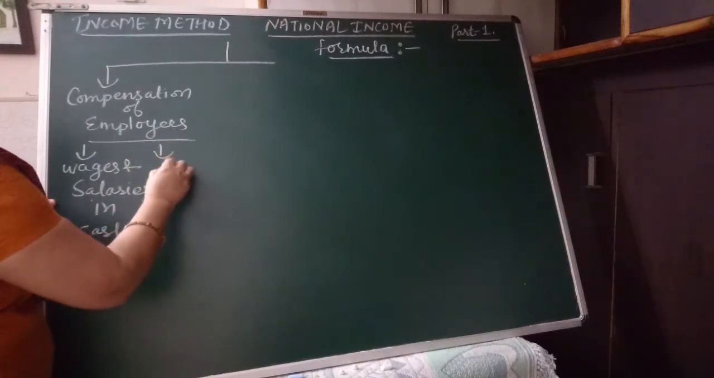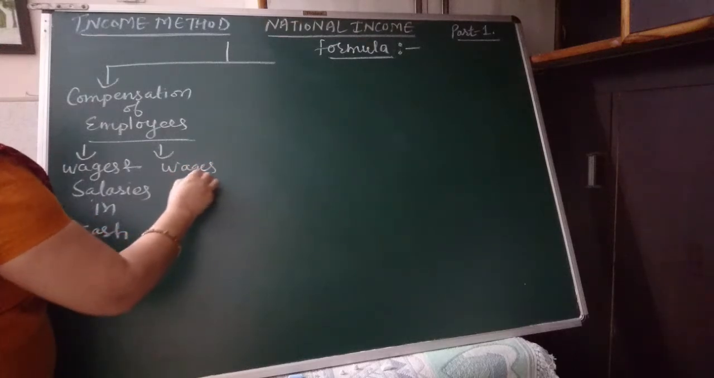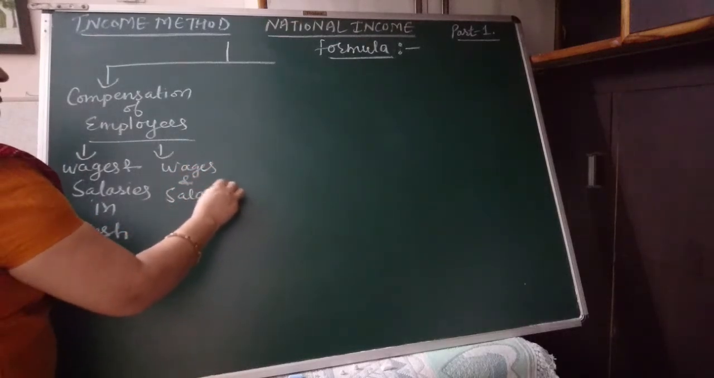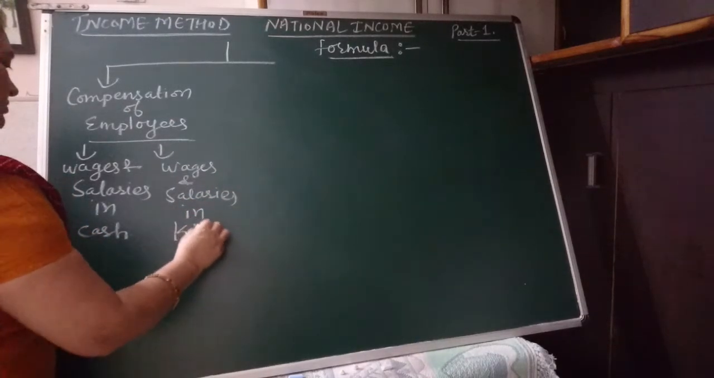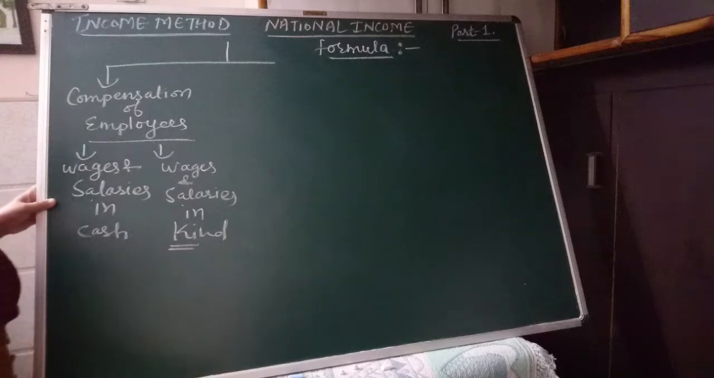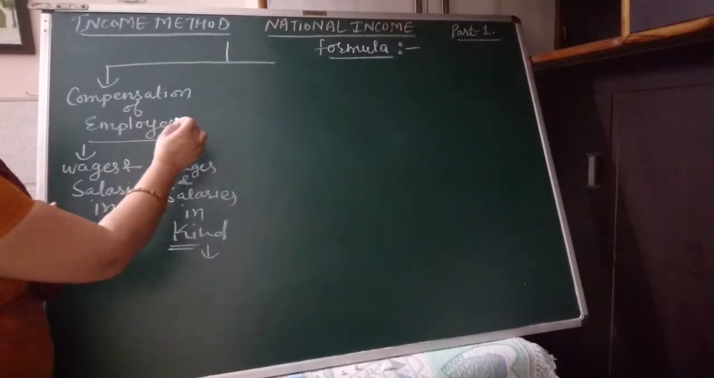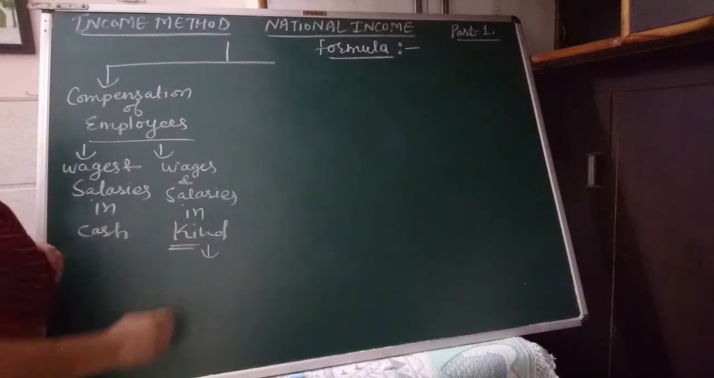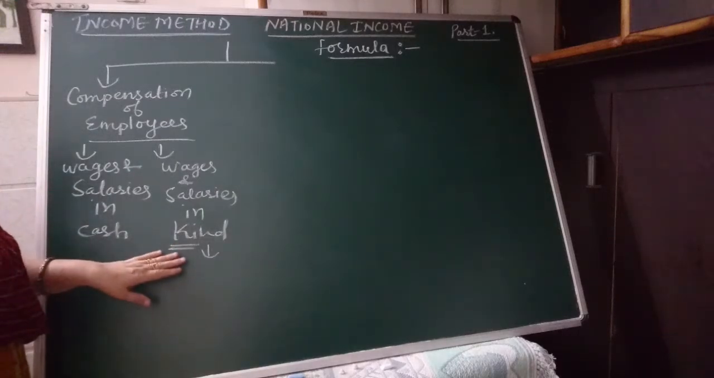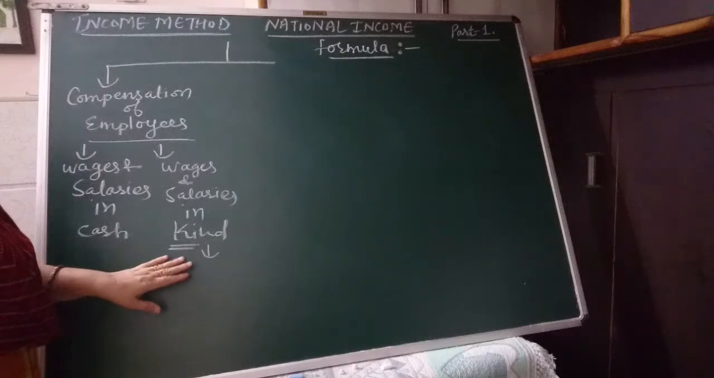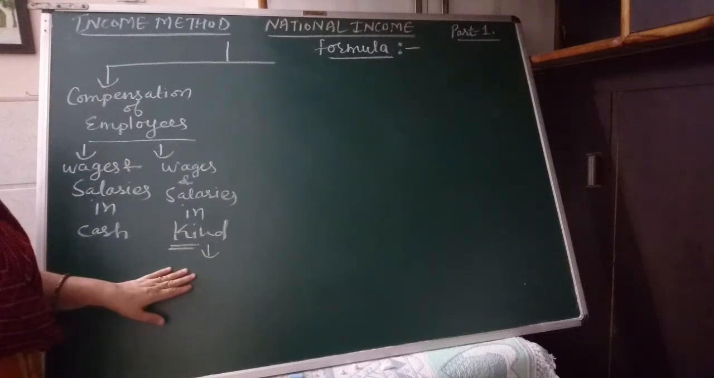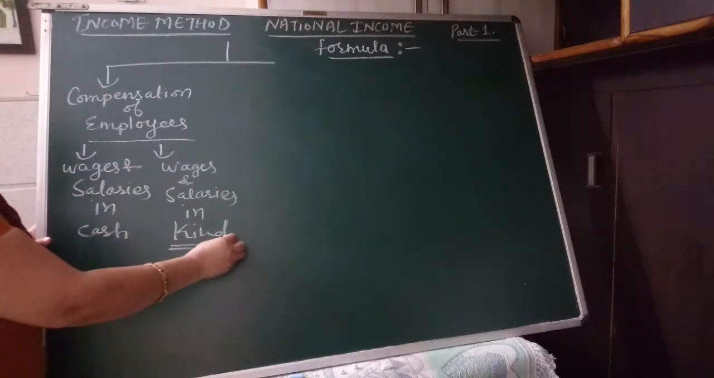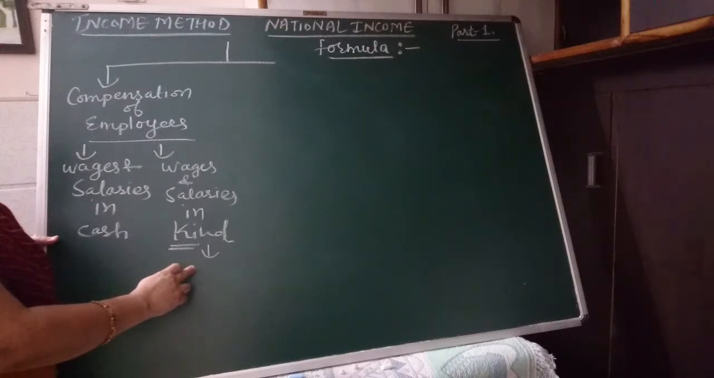Number two, wages and salaries in kind. In kind means, suppose that the employer is providing you free accommodation, free medical facilities, free traveling allowances, any type of subsidized food, free education. Such type of facilities, free electricity, if the employer is providing such facilities to you, that would be a part of wages and salaries in kind.